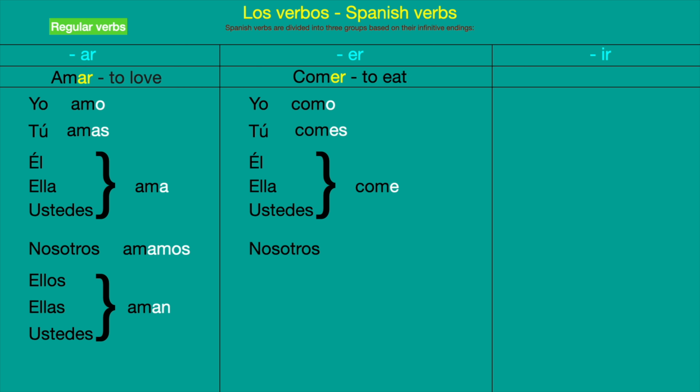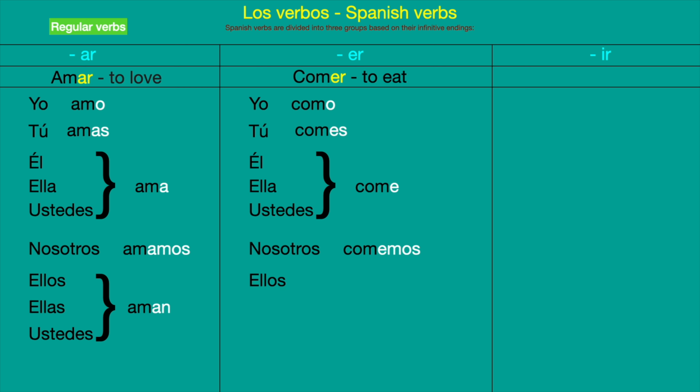Then we have the plural. If you follow the same pattern as all the verbs, how do you think that you will conjugate for nosotros, which is the first person in the plural? Can you guess how you will have to conjugate? Exactly. It's something similar. So amos becomes emos. So we are going to put nosotros comemos. Comemos. So it's emos at the end.